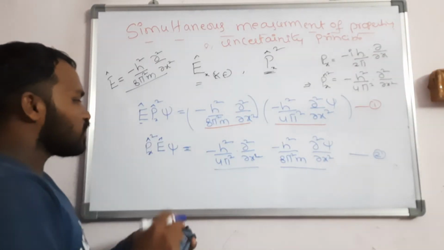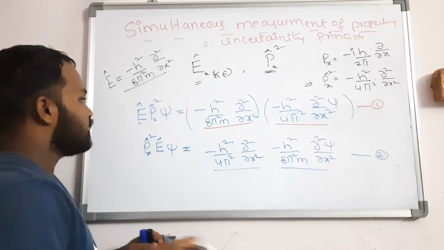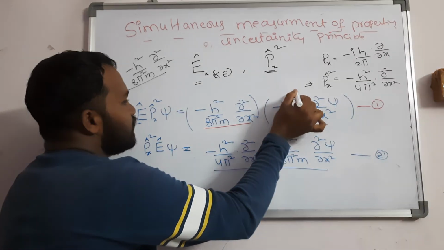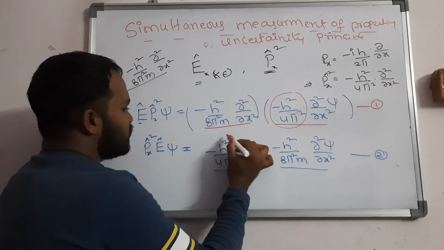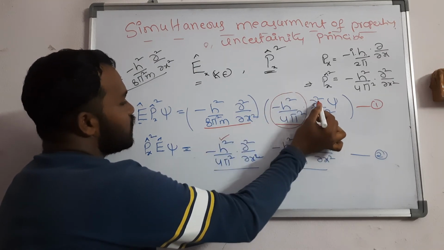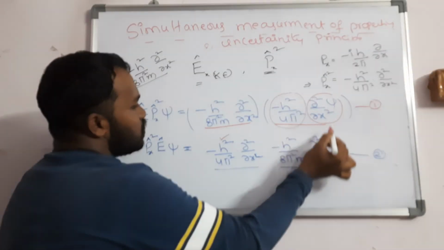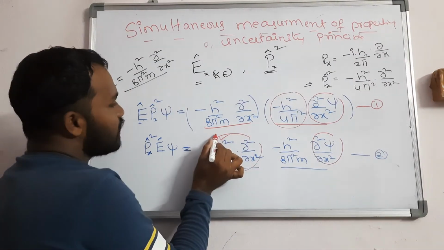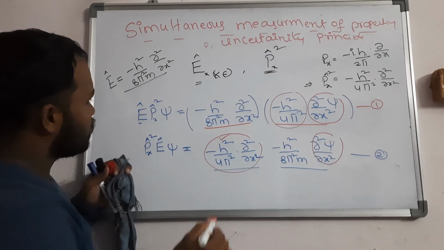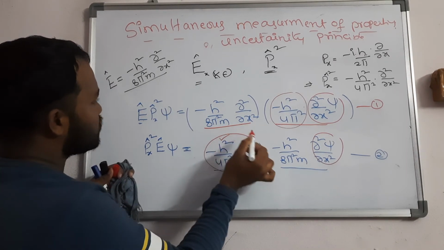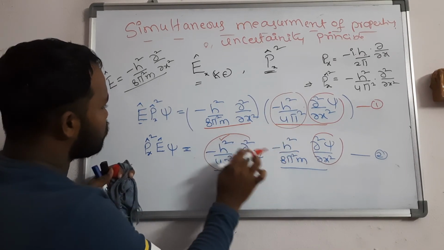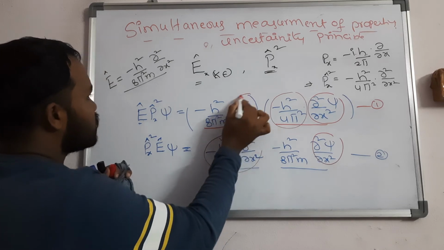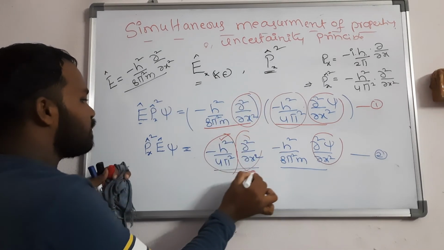If you observe clearly, minus h square by 8 pi square m is there, dou square psi by dou x square is there, and the other term, minus h square by 4 pi square, dou square by dou x square, is there.